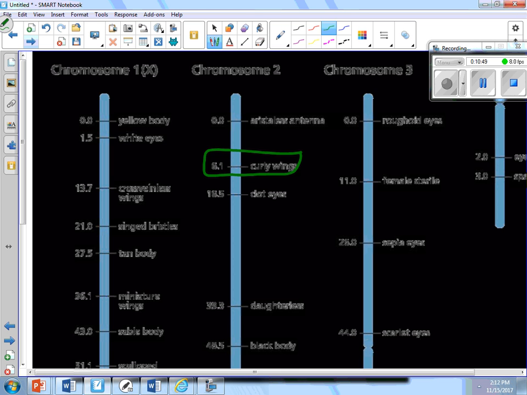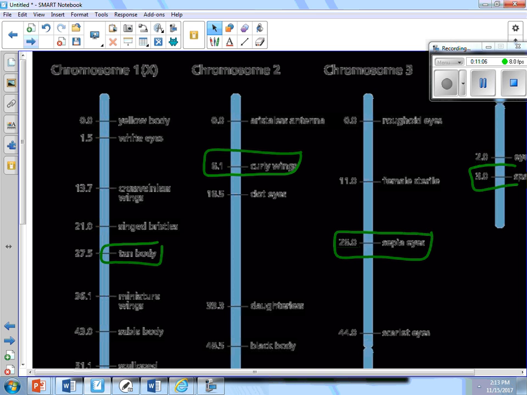I want curly wings. I want sepia eyes, and I want the eyes to sparkle. I want it to have the specific body, and I want it to have stripes. There's stripes somewhere on this side. We can genetically engineer any fly.